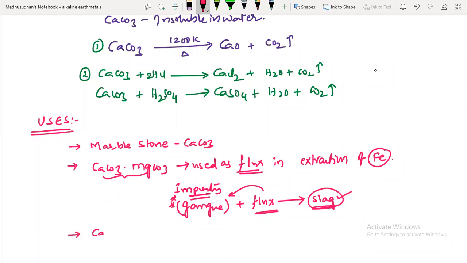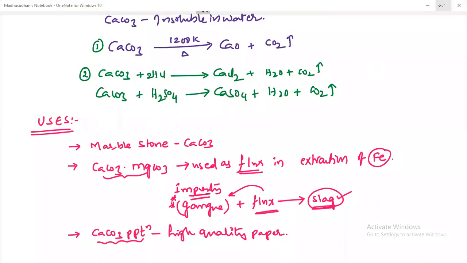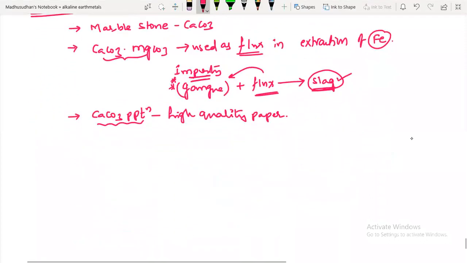here this calcium carbonate in precipitated form, PPT, is used in high quality paper. In high quality paper manufacturing, precipitated calcium carbonate is used. This calcium carbonate is also used as an antacid, and it is used as an abrasive in toothpastes.